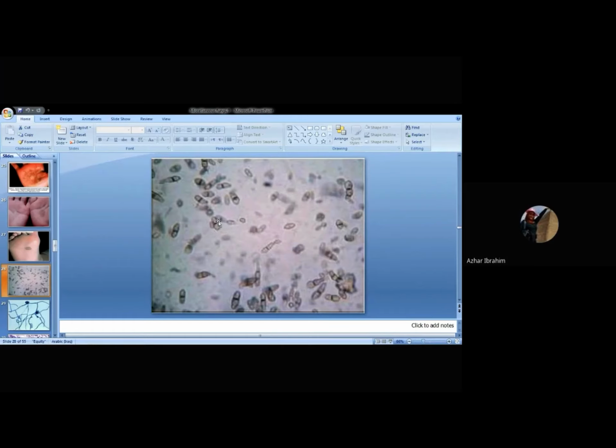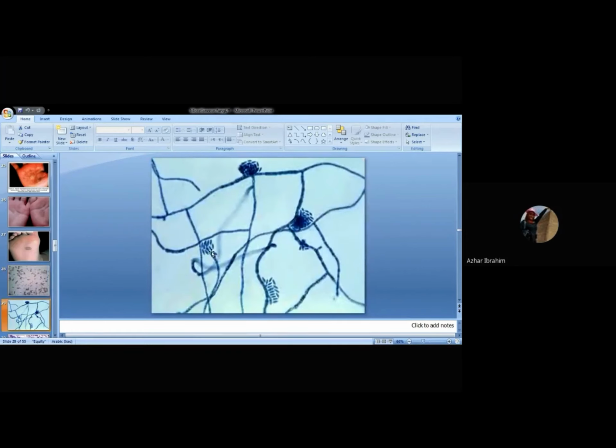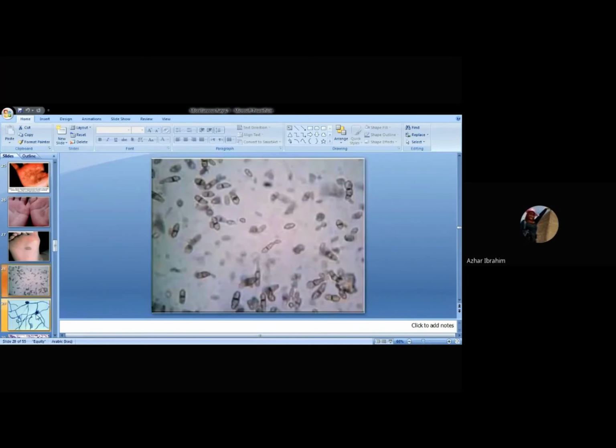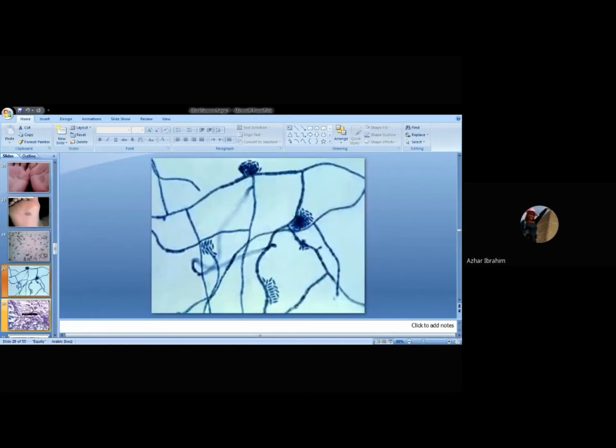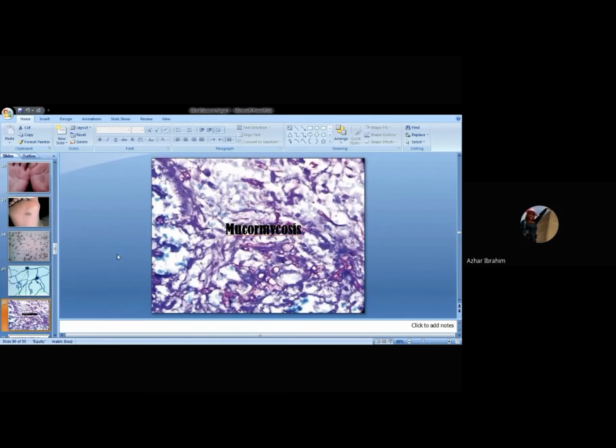It looks like yeast here, and in the other picture it looks like hyphae outside the body. This is the picture of outside, and this is inside the body. Okay, it's dimorphic. Now we turn to the fourth, very important disease, which is mucormycosis.